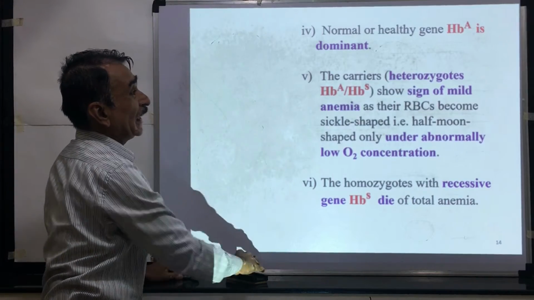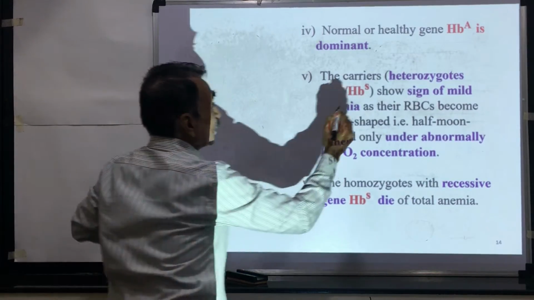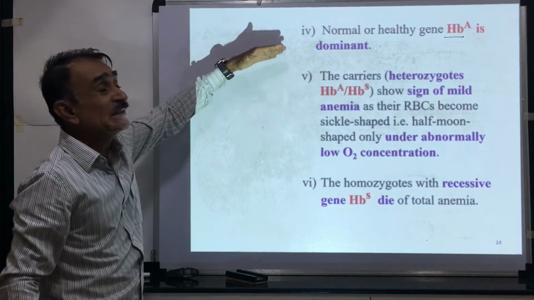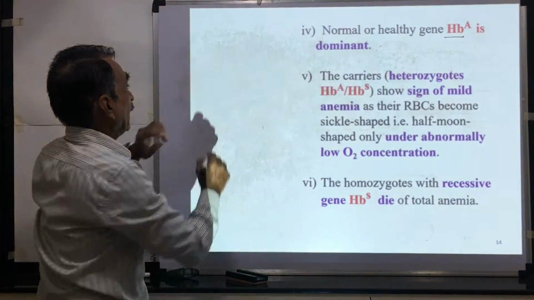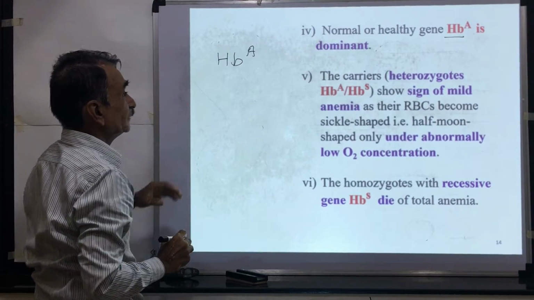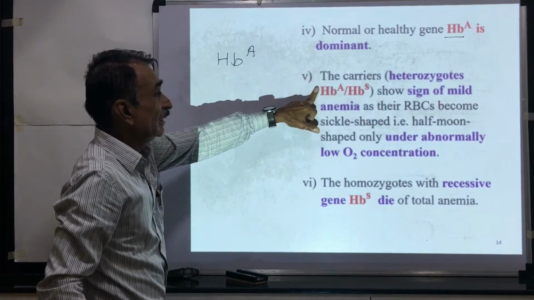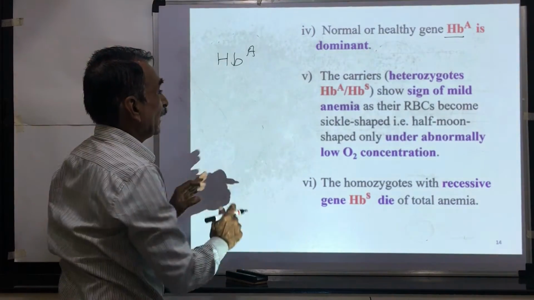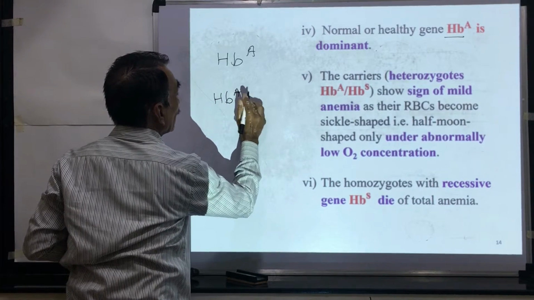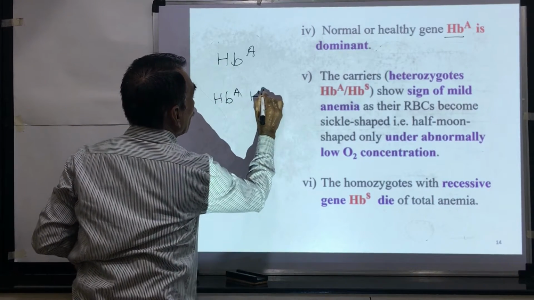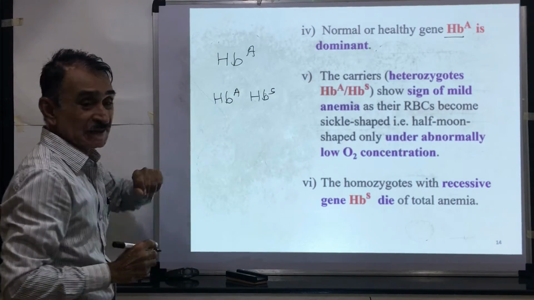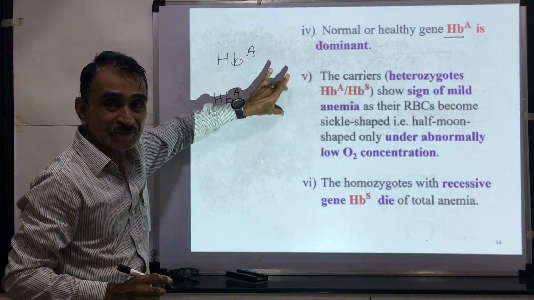In the normal or healthy gene, HBA is dominant. So HBA is dominant. The carrier heterozygote is HBA and HBS. HBA and HBS, this is a heterozygous condition.